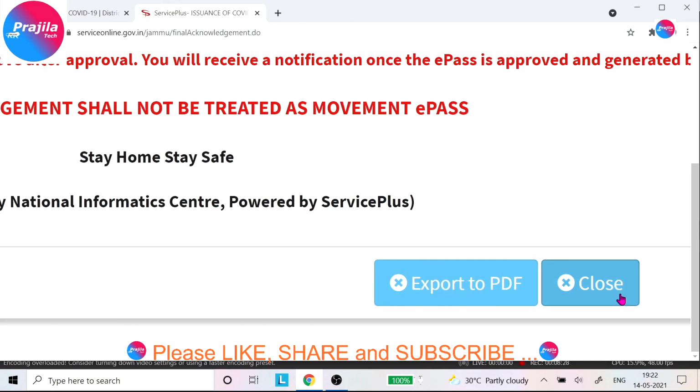If needed, you can export this acknowledgement as a PDF. You can see here export to PDF. You can click and save the acknowledgement and you can use it later if needed.